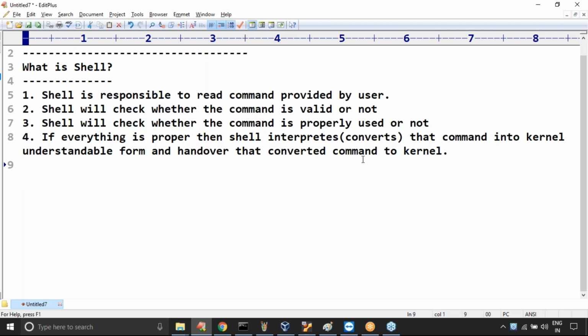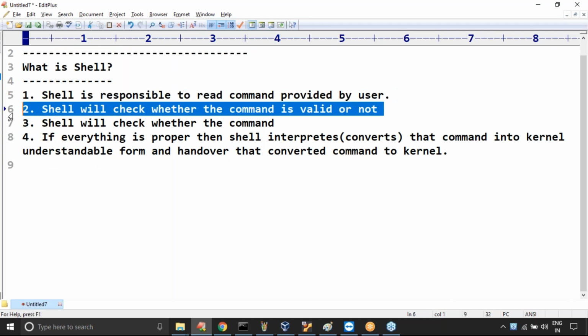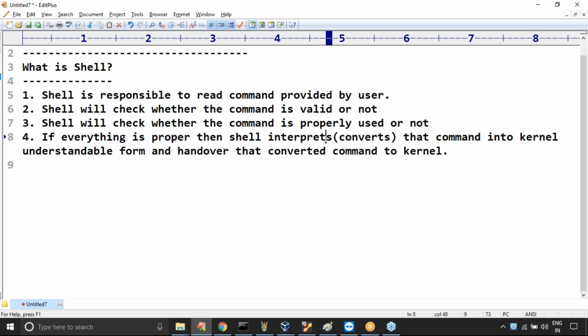So the shell is responsible to read the command provided by the end user. The shell will check whether this command is valid or not, and whether it is properly used or not. If everything is proper, then the shell interprets that command into kernel understandable form and hands over that converted command to the kernel.